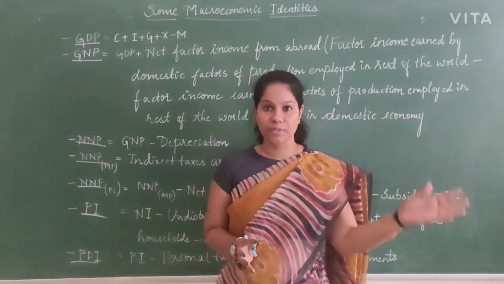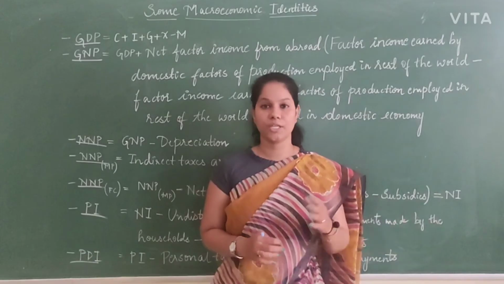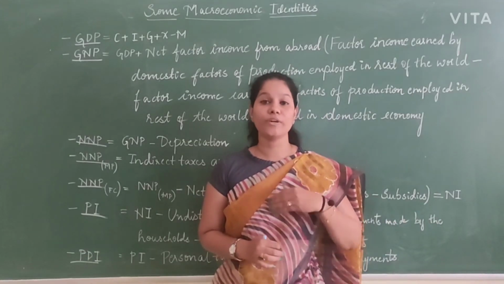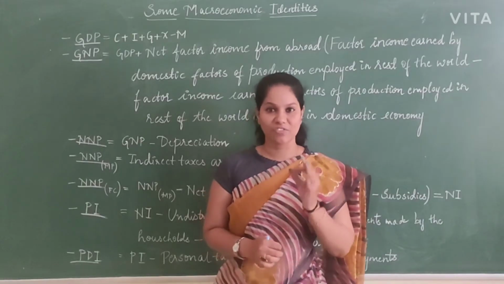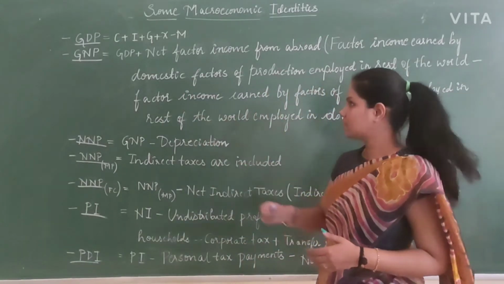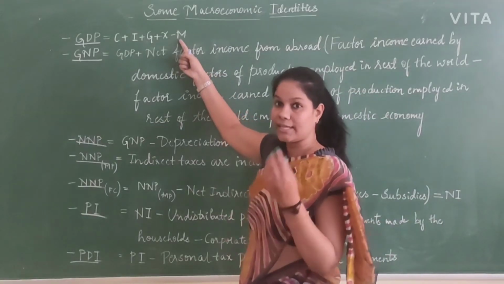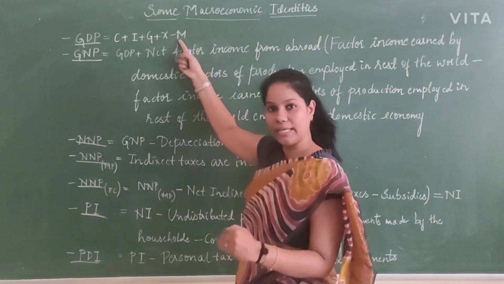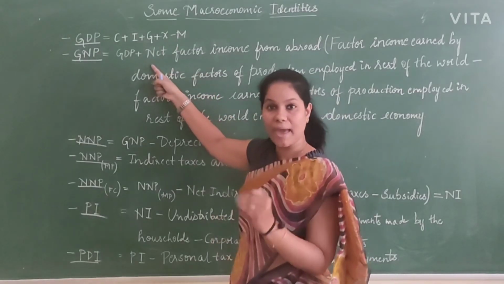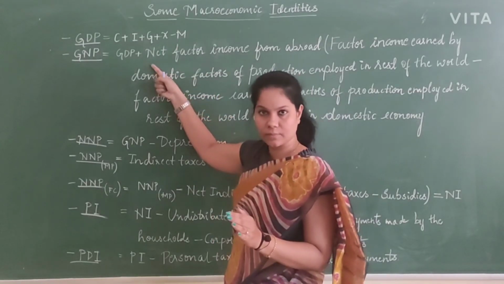Even though they are in different cities, different countries, their capacity, how much they are able to produce, will be calculated through this. On the other side, one side I said it is only the capacity of India within the country, how much we are producing. This one is the capacity of only Indians.